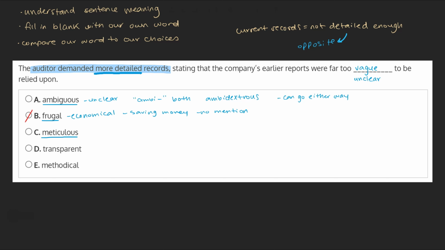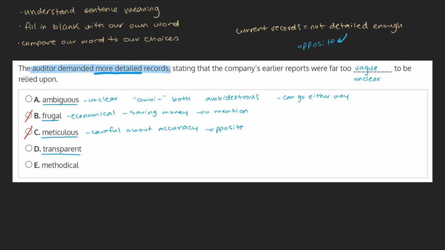C. Meticulous. Meticulous refers to being extremely careful about doing something accurately and exactly. If anything, this is the opposite of what we're looking for. If the auditor is demanding more detailed records, it wouldn't make sense to say that his problem with the previous records were that they were too exact and particular. This being the case, this choice can be marked off.